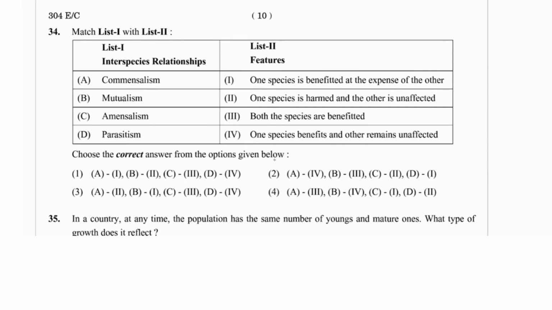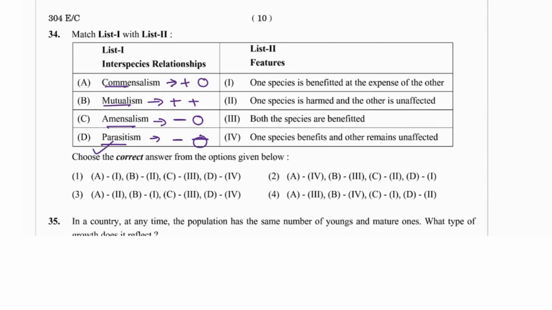Again, matching: commensalism, mutualism, amensalism, parasitism. Parasitism is a simple one, because in mutualism both organisms are benefited. In amensalism, one is harmed and the other is unaffected, and commensalism means one is benefited and the other is unaffected. In parasitism, one has a negative effect, and the other has a positive effect, or we can say unaffected. So let us match this 34.